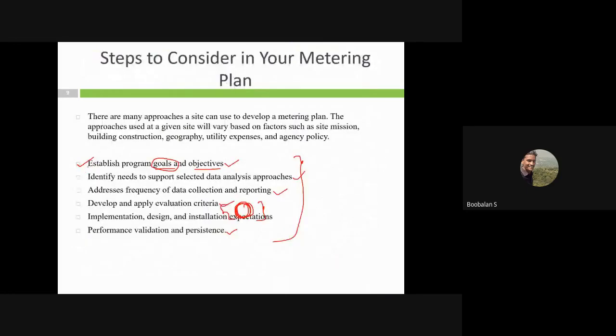Whether in each and every step it has some subdivisions, right? That's why it will give you so much, or somewhat it will give you a confusion. So don't worry about that. The major thing, the major 6 points, is about my metering plan. Any industry, that's called steps to consider, is totally 6 steps.